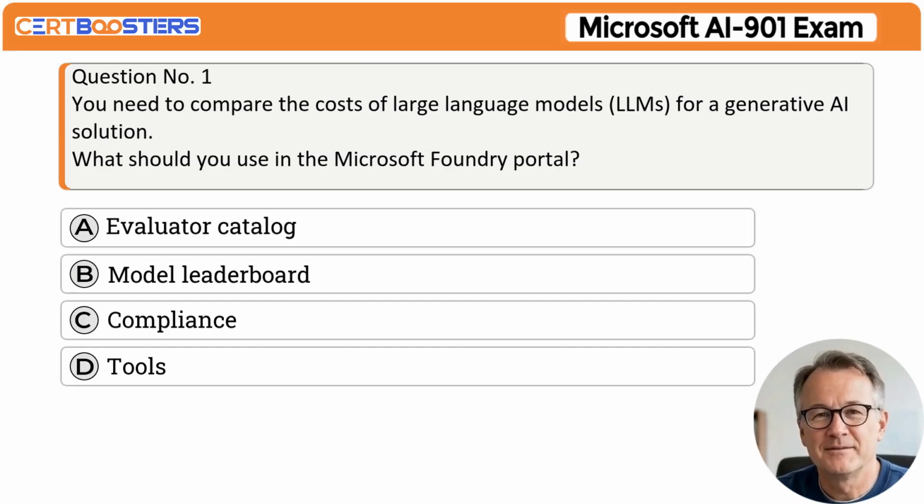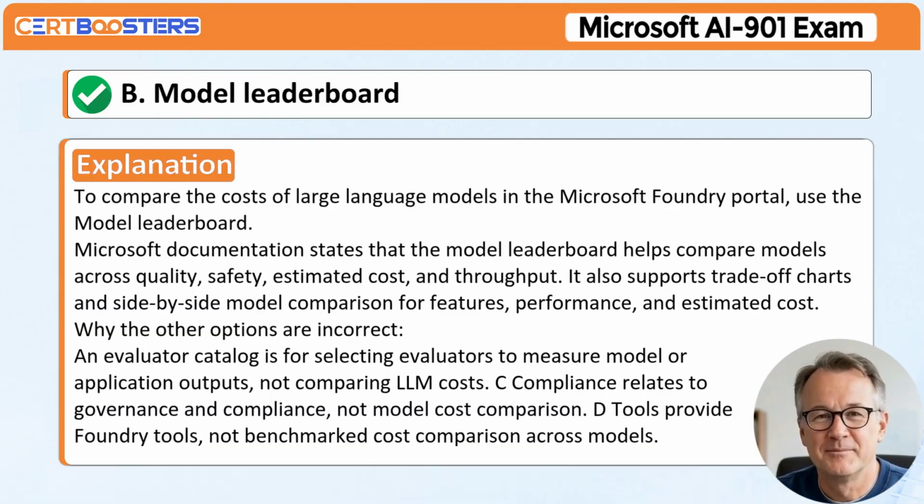Question number 1. You need to compare the costs of large language models, LLMs, for a generative AI solution. What should you use in the Microsoft Foundry portal? A. Evaluator catalog. B. Model leaderboard. C. Compliance. D. Tools. Correct answer, B.